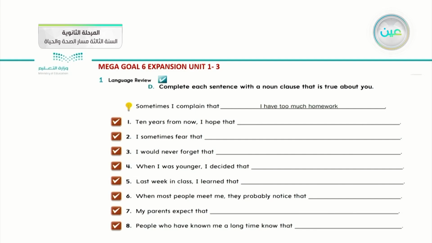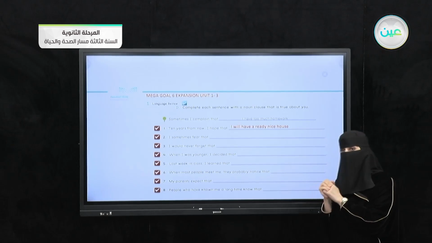So I have too much homework. So that. Notice I'm using that. So this is the first situation. Number 2, 10 years from now, I hope that I will have a really nice house. So what do you think it is? 10 years from now, I hope that I will have a really nice house. Also, this is the first situation. They mentioned using noun clauses with that.